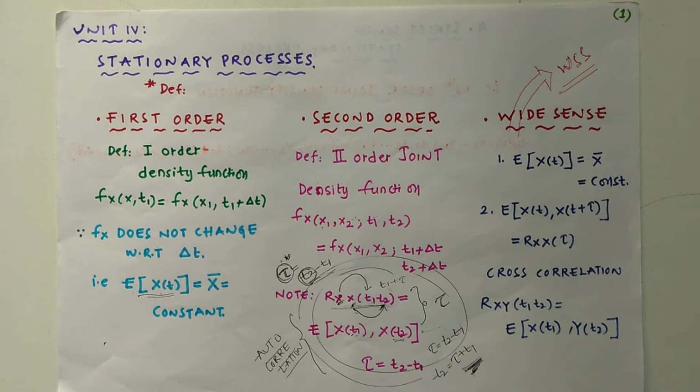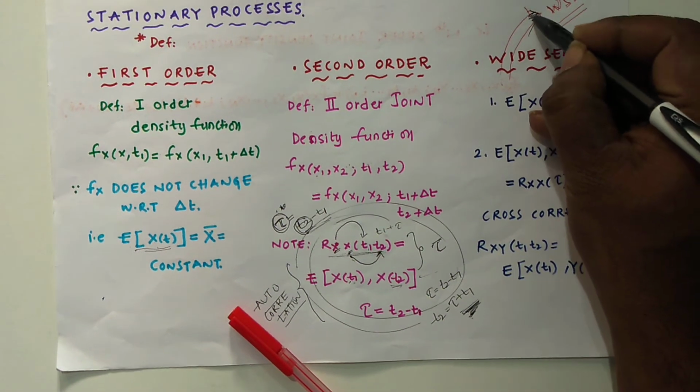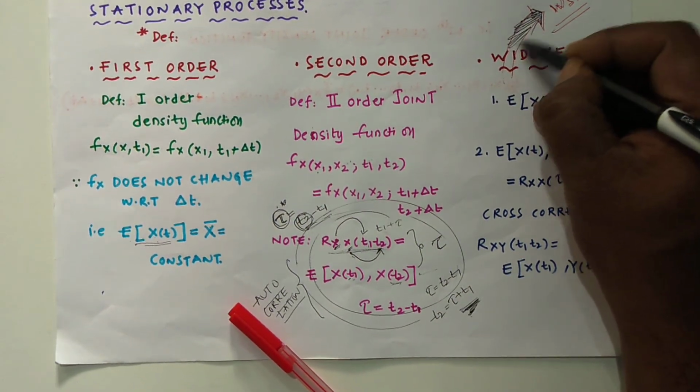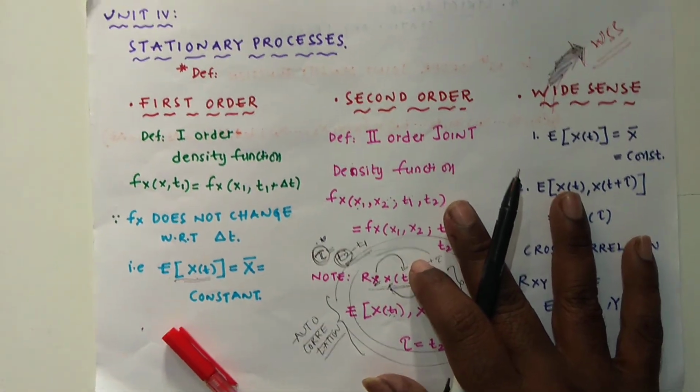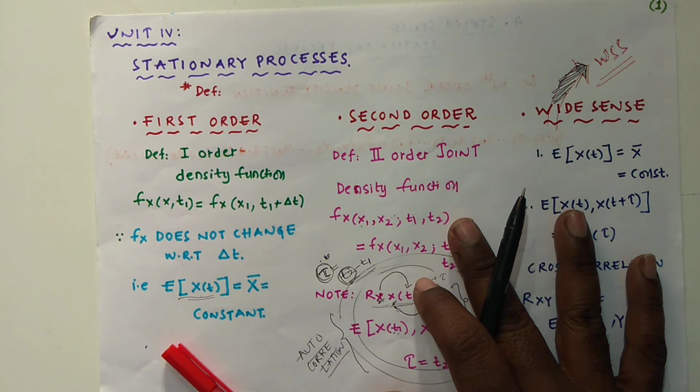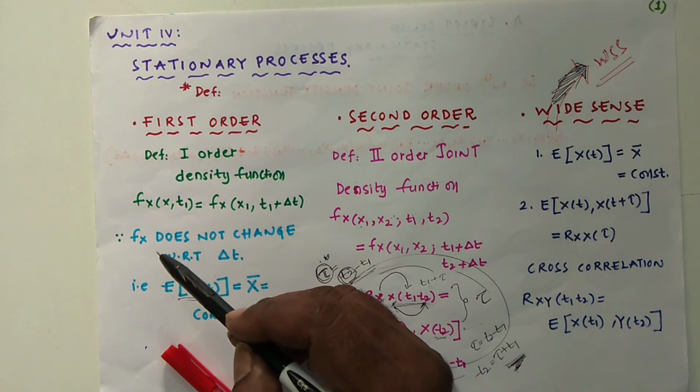The condition for a wide sense stationary process: there are two conditions that have to be satisfied by the stationary process, then only we can call it a wide sense stationary process.